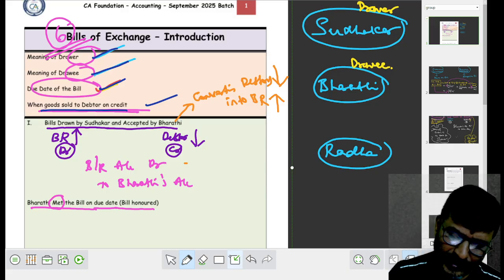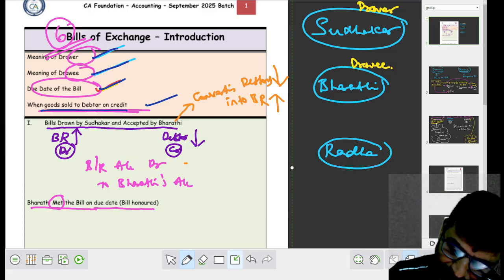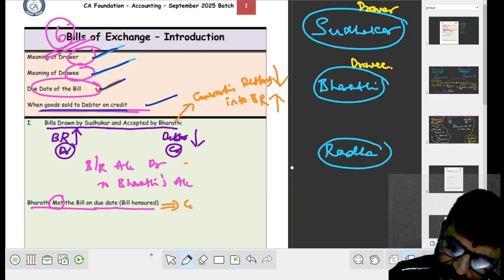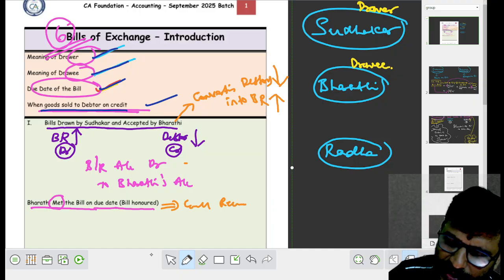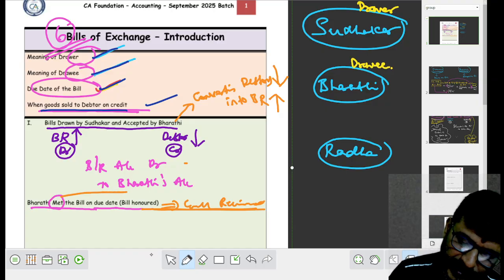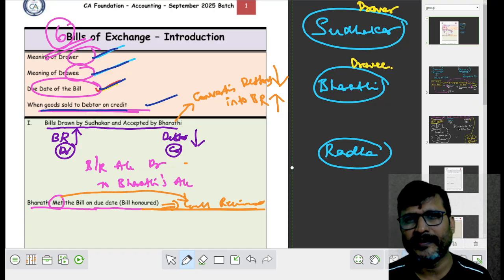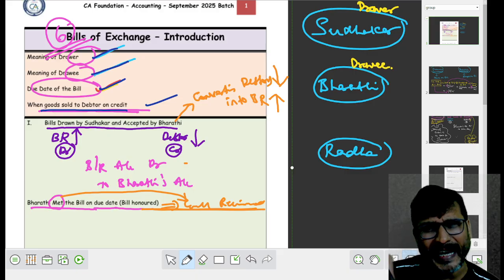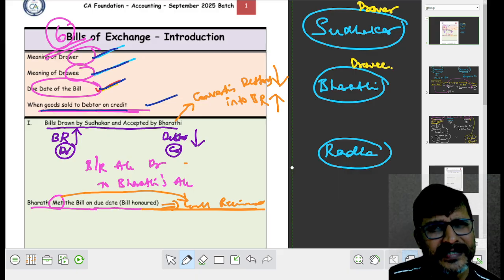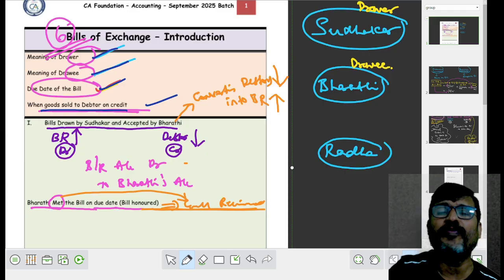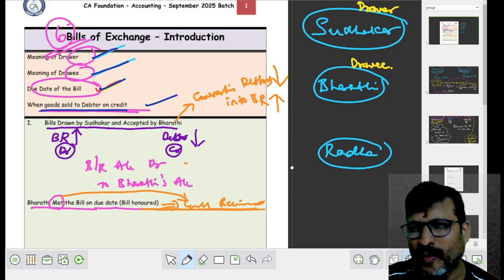Okay, it means Bharati met bills means bills honored. Bills honored means, I tell you the real meaning, bills honored means cash received. What do you mean by met? Cash received. Now the question arises: are you receiving cash from Bharati, or are you receiving cash from Bharati in terms of discharge of bills? मैं क्या बोल रहा हूँ मालूम हुआ?